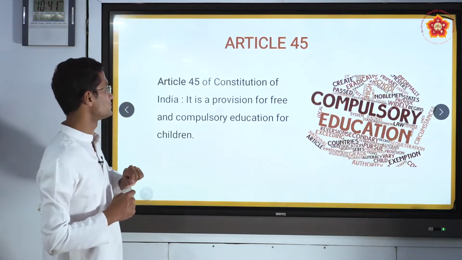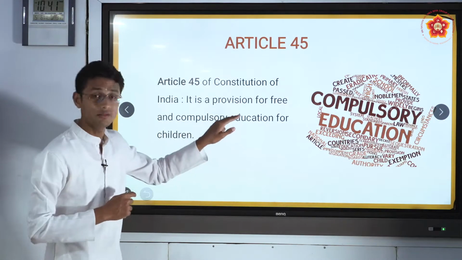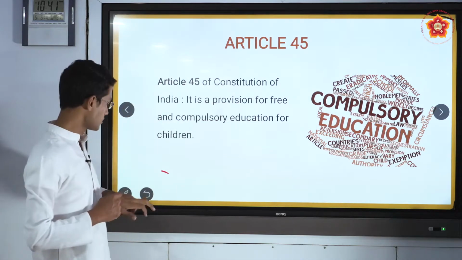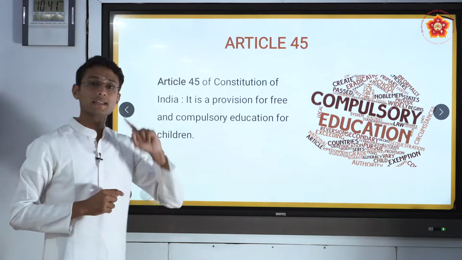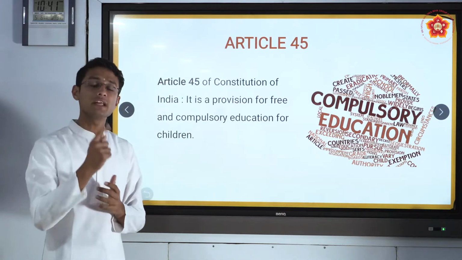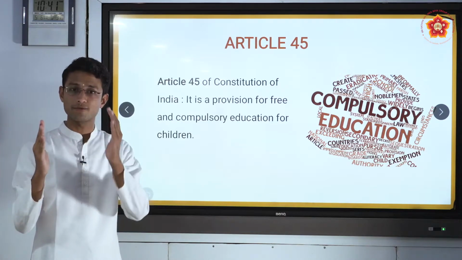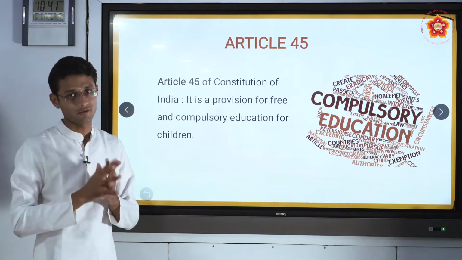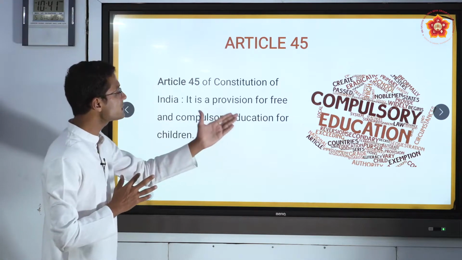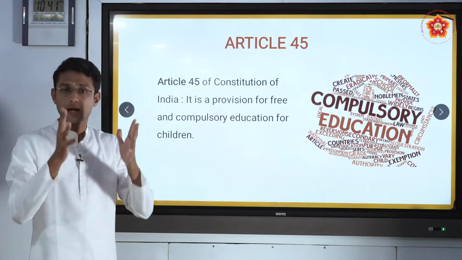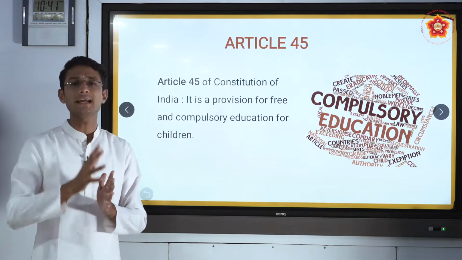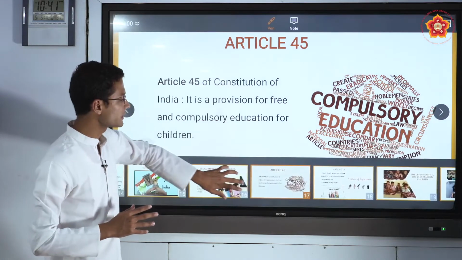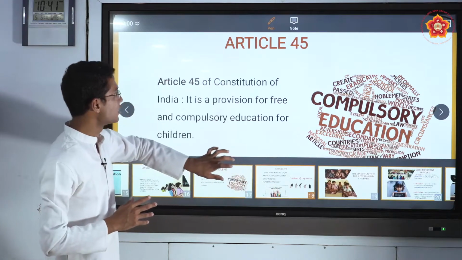Article 45 is a provision for free and compulsory education for children. So what it is saying is, Article 21A says it is free and compulsory education to the age group of 6 to 14 and it is a fundamental right. So it is a slight change in Article 45. What it is saying is, it is compulsory education for children. There is a slight difference between Article 21A and Article 45. So this is about Article 45. So now let's go to Article